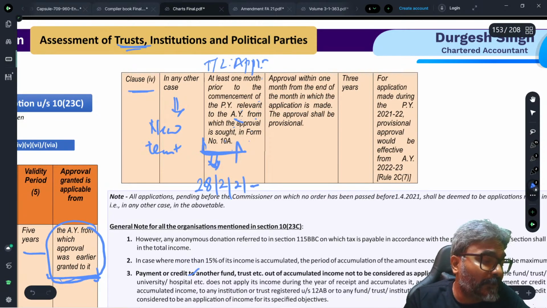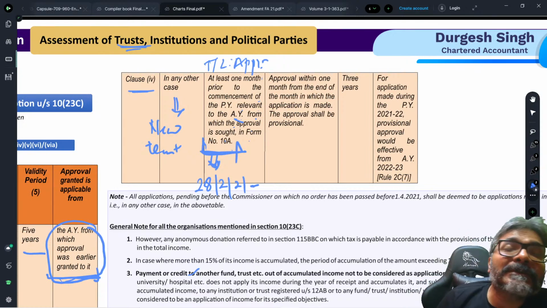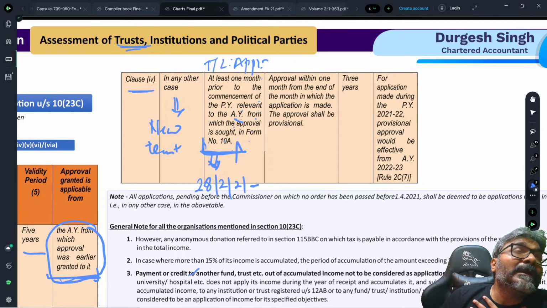But what if, students, I'm a person who wants to start a charity in the month of, say, July or August? Then this law is very difficult for me, because you are saying you should have applied 1 month before the start of the previous year. It implies that to do the charity now I have to wait for another 6-8 months, because then I will not be getting the exemption.